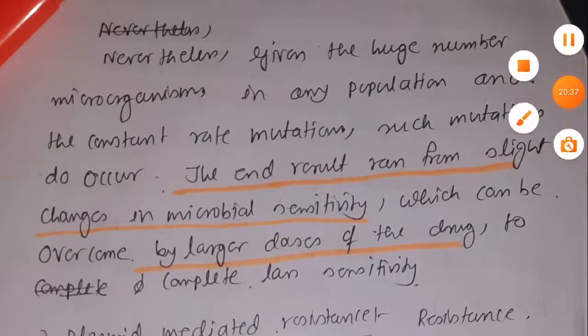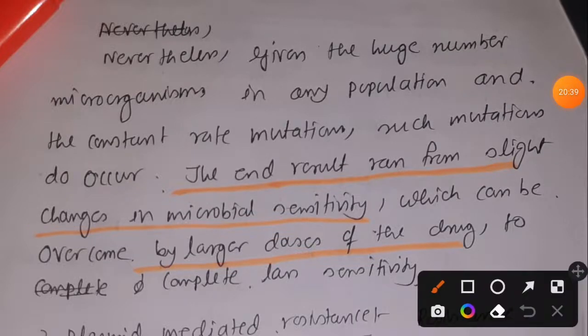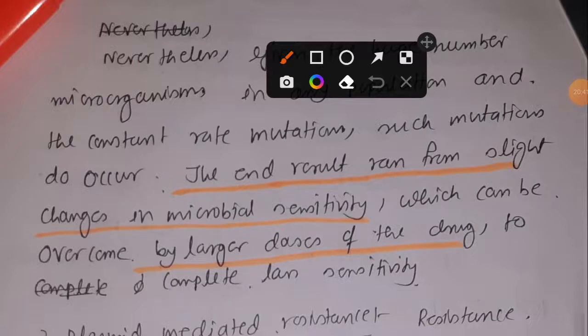But this type of spontaneous mutation is not a too big concern for us, because the end result will create a slight change in microbial sensitivity, and that can be easily covered by using a larger dose of the drug.